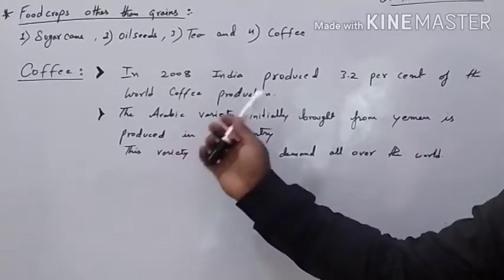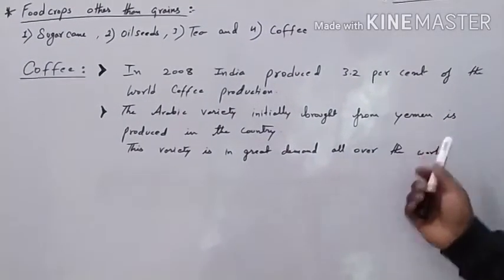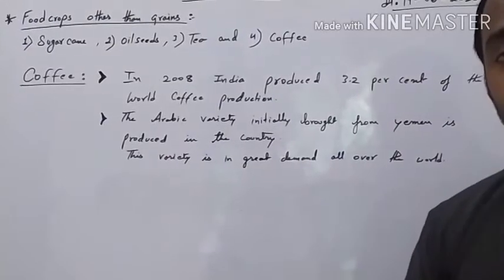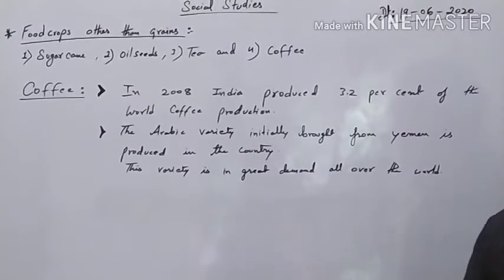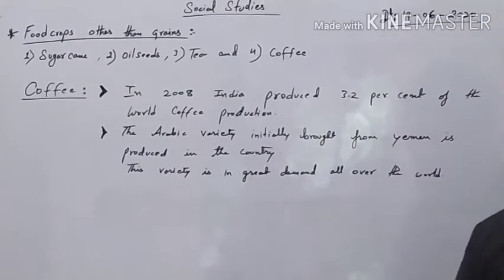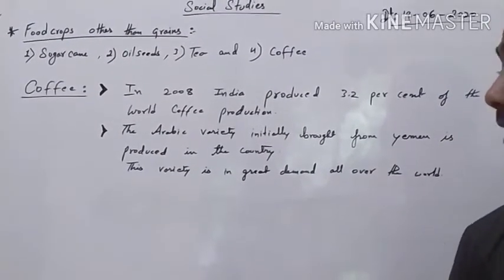It is of the Arabica variety, which was initially brought from Yemen. This variety is in great demand all over the world, and that is why our country produces good quality coffee, which is also in great demand in the rest of the world.